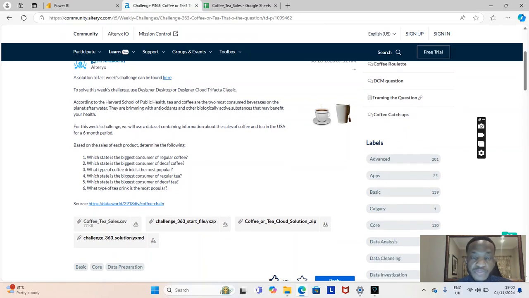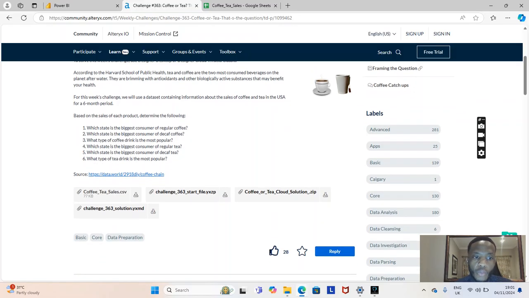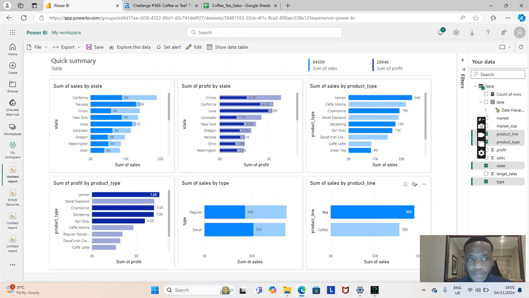Based on the sales of each product, determine the following: which state is the biggest consumer of regular coffee, which state is the biggest consumer of decaf coffee, what type of coffee drink is the most popular, which state is the biggest consumer of regular tea, which state is the biggest consumer of decaf tea, and what type of tea drink is most popular. So it's quite simple.